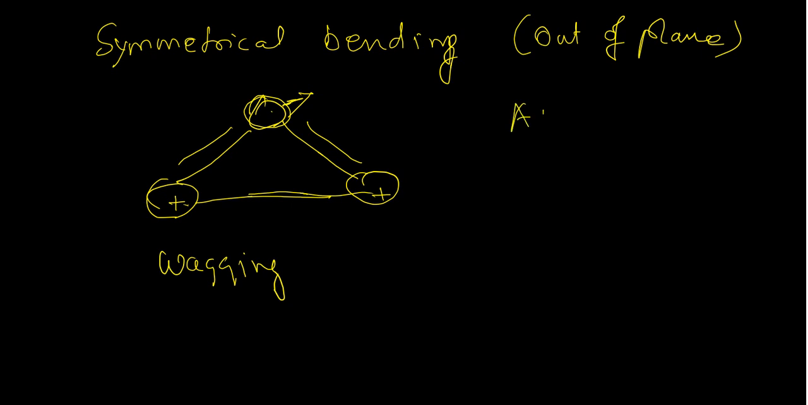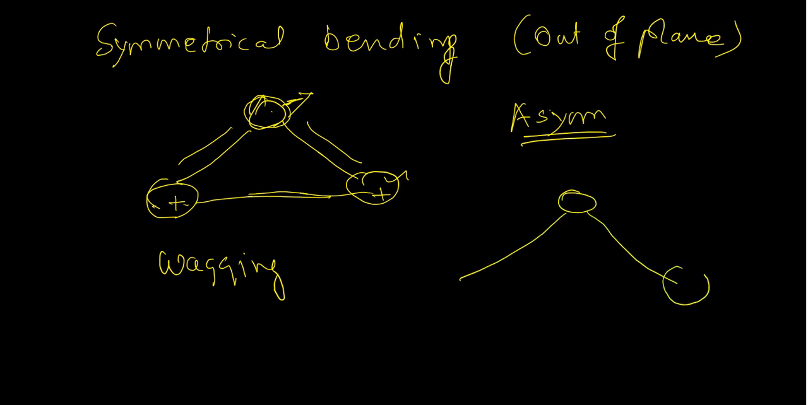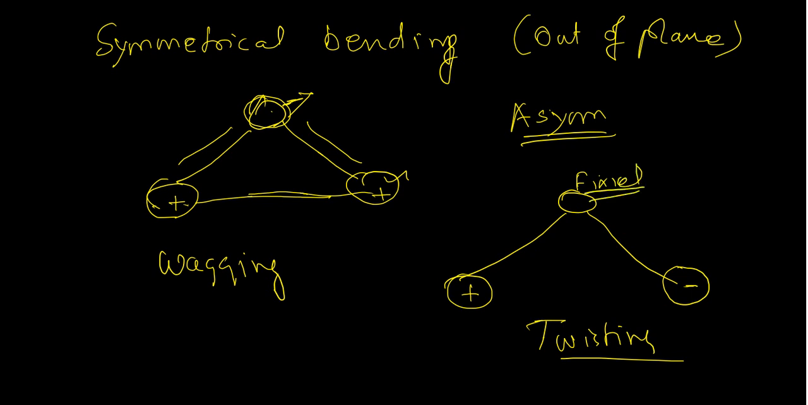Another, during which these two atoms go out of the plane. If you say asymmetric, that means one atom comes towards you, another atom goes away from you. This kind of vibration is called a twisting vibration. This is fixed actually. This will be fixed.